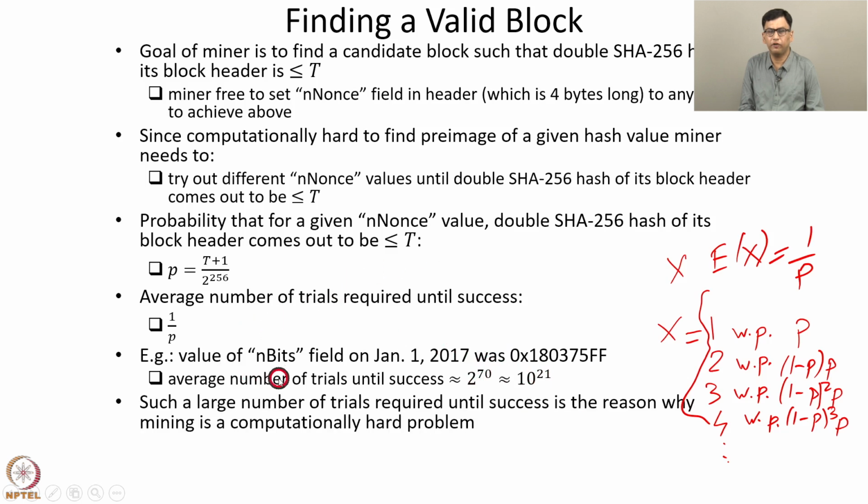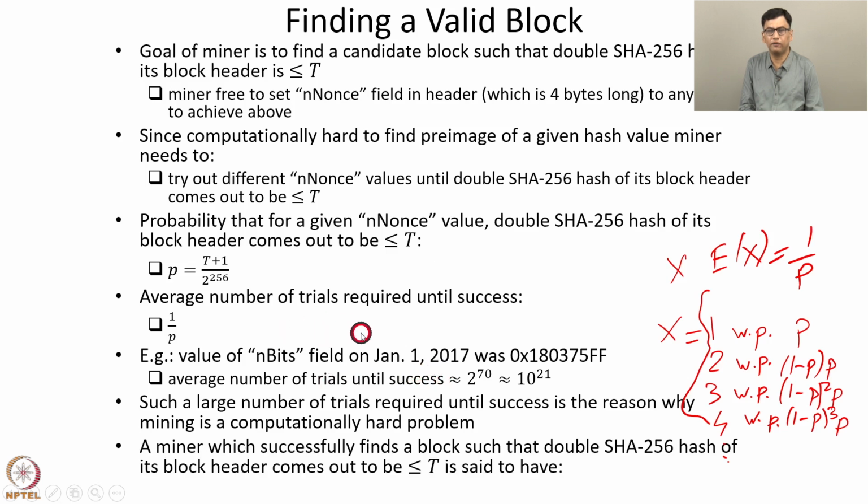Since a large number of trials are required until success, that is the reason why mining is a computationally hard problem. So on average, at this time, that is Jan 1st, 2017, one had to try approximately 10 to the power 21 different values until one got a value which corresponded to success.